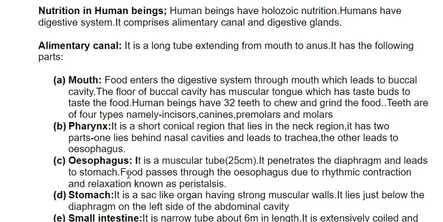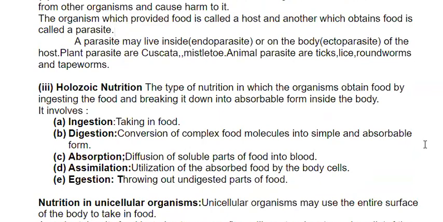Food passes through the esophagus due to rhythmic contraction and relaxation known as peristalsis. This term is important from the examination point of view. Here, peristalsis or peristaltic muscles help in moving the food forward. Stomach is a sac-like organ having strong muscular walls. It lies just below the diaphragm on the left side of the abdominal cavity.